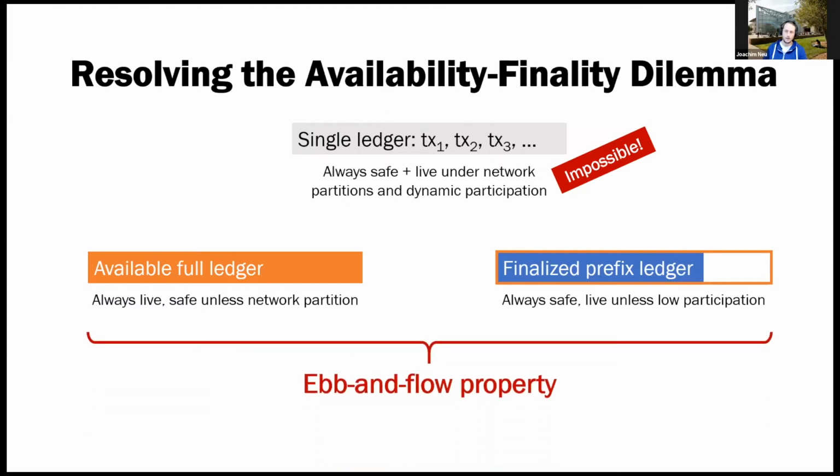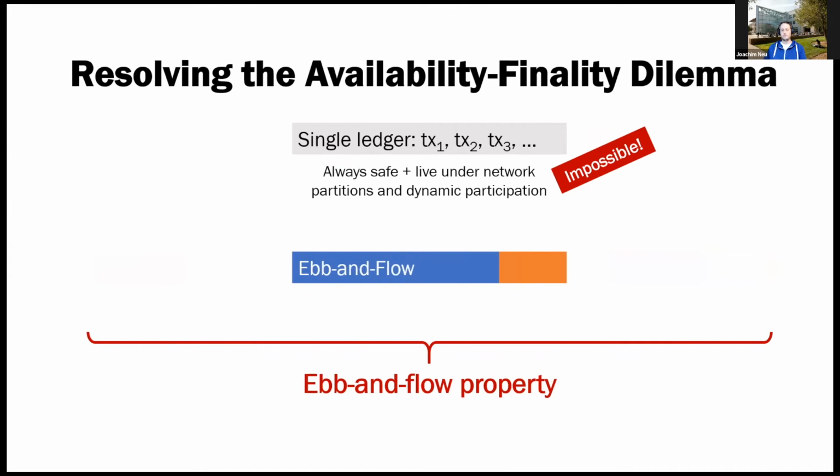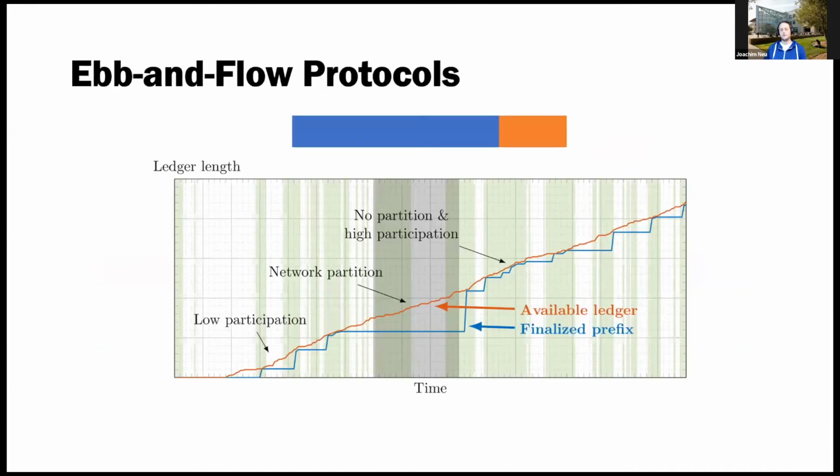And this description is the consensus problem we argue that Ethereum 2 is trying to solve, or Gasper is trying to solve, and we call this the ebb-and-flow property. Why do we call this the ebb-and-flow property?